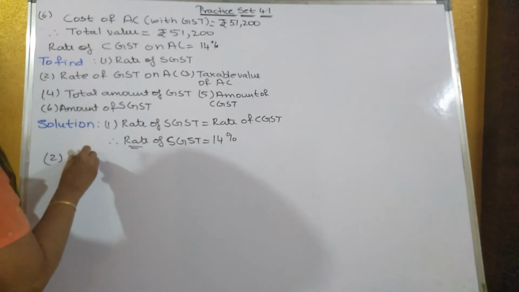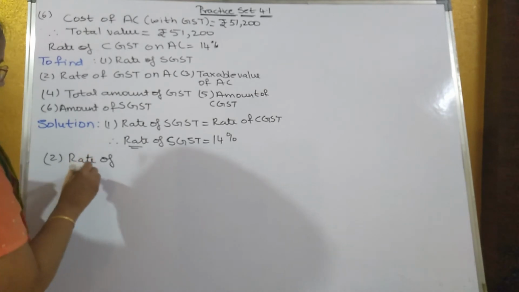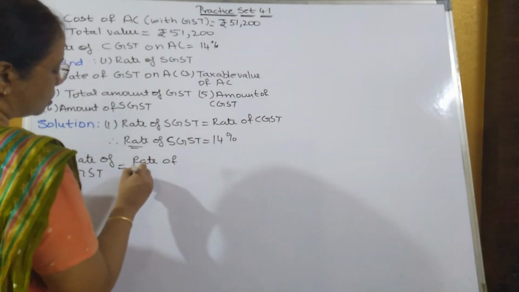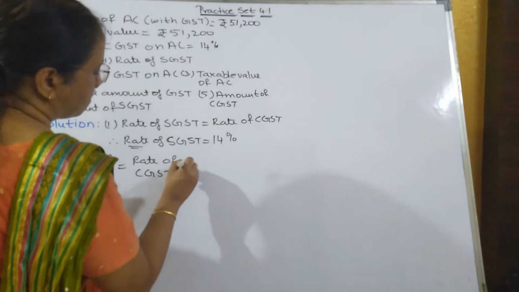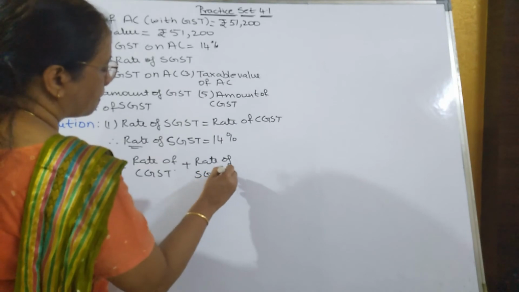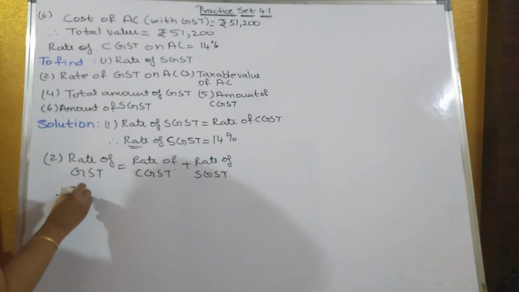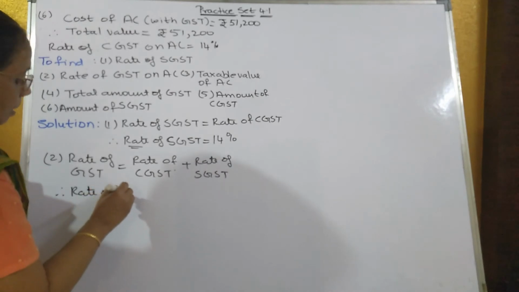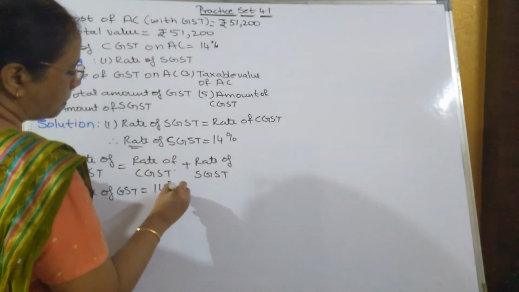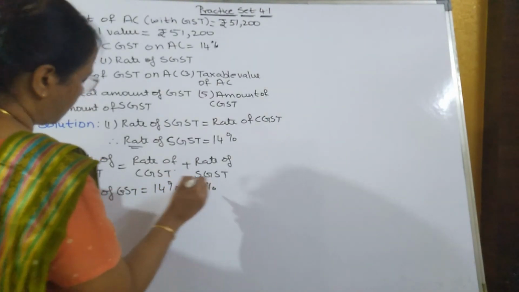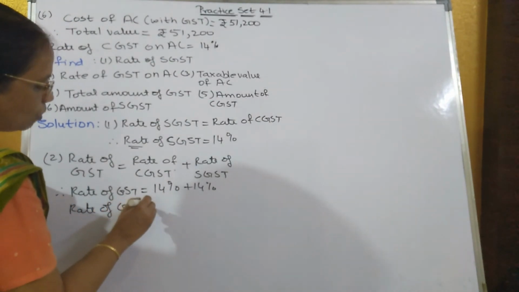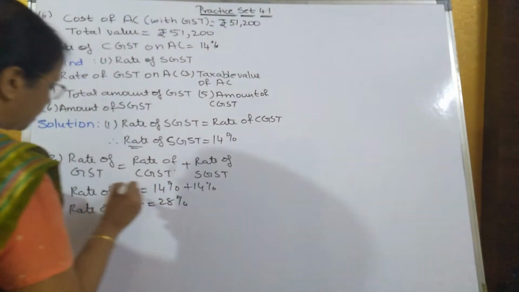So rate of GST is what? Rate of GST is equal to rate of CGST plus rate of SGST. Therefore rate of GST is equal to how much? 14% plus 14%. So rate of GST is equal to 14 plus 14, 28%.